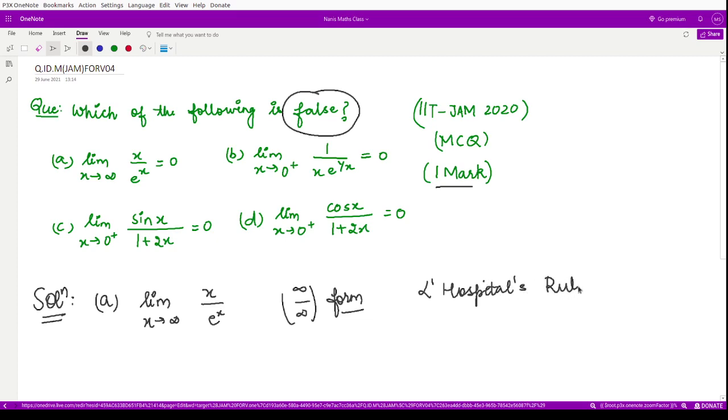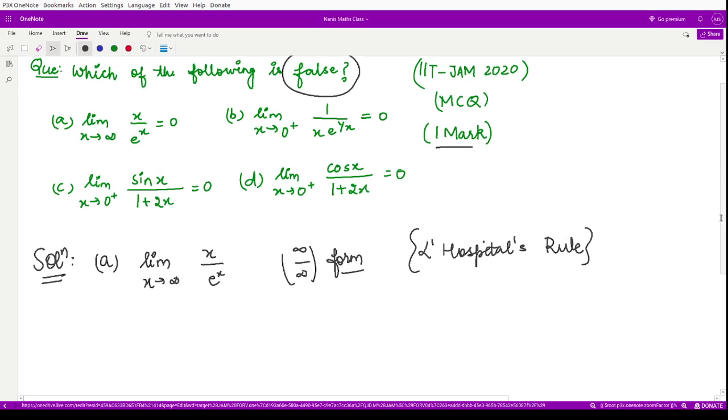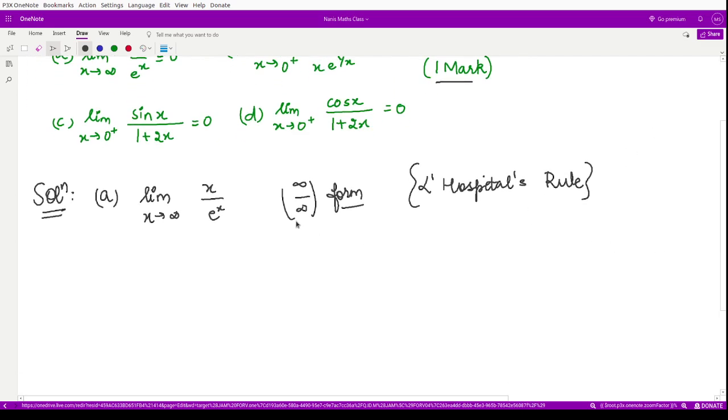Now what does this rule say? This rule says that whenever you have a limit defined in this form, either infinity by infinity or 0 by 0 form, then what you do is you take the derivative of the numerator separately. So when you differentiate x with respect to x, that would be 1, and you take the derivative of the denominator separately.